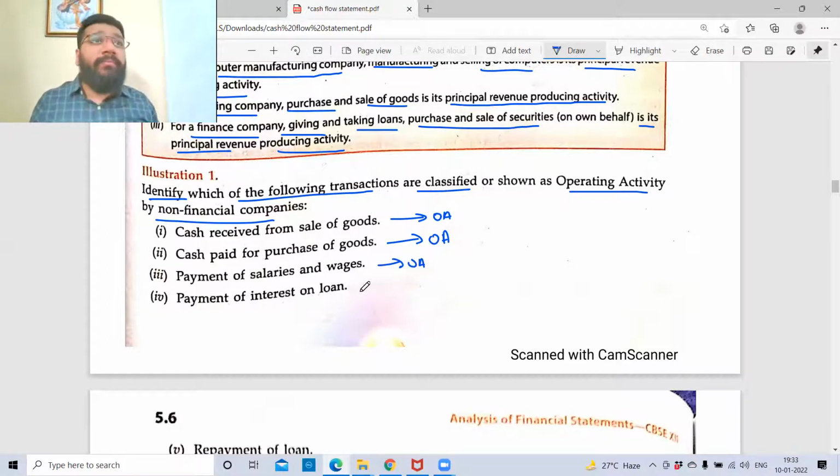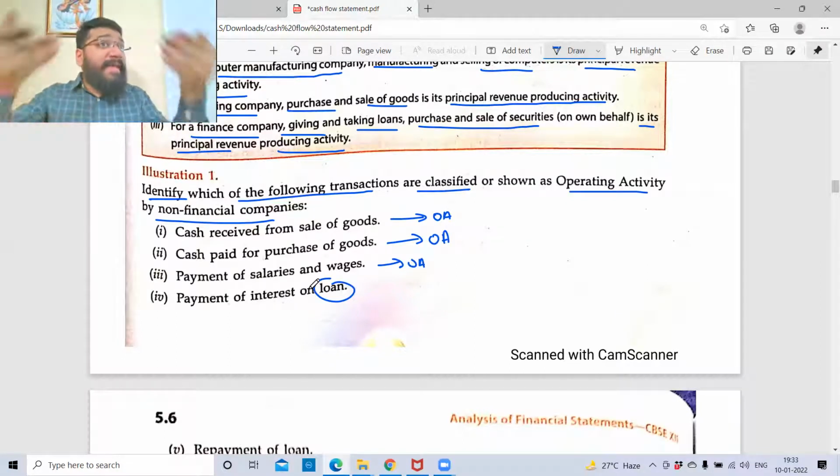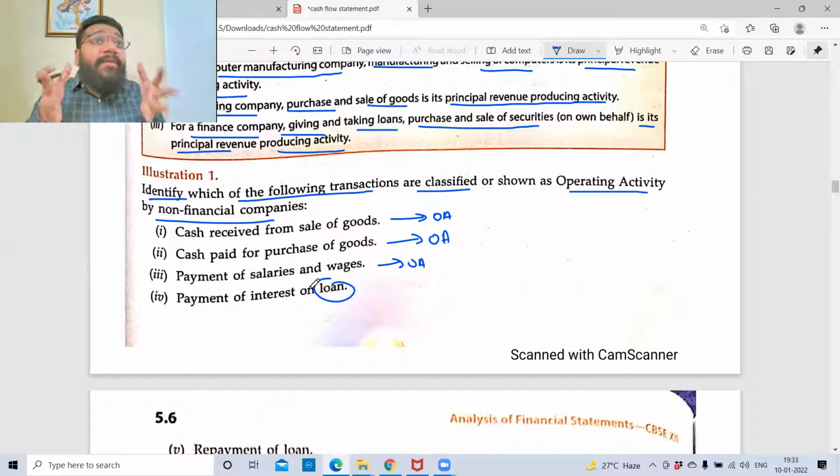Payment of interest on loan. In the loan we have taken, so which is a financing activity. Financing means what? Raising funds. I'm arranging for the finance of my business. How do I arrange for my finance? Capital or debt. So I've taken debt, so it is financing activity. So the interest I pay on that is also financing activity. Clear, no?